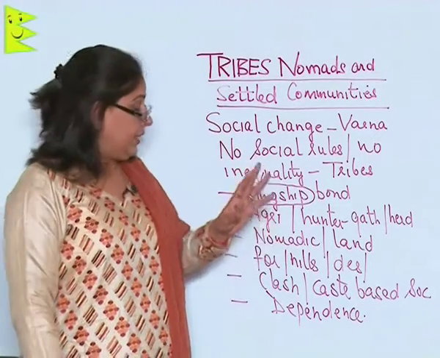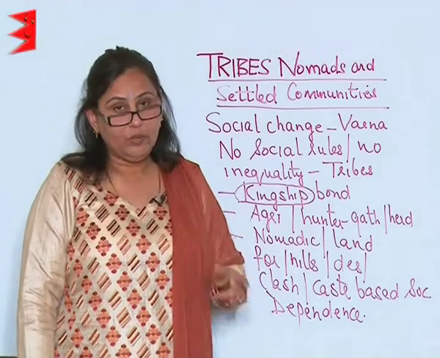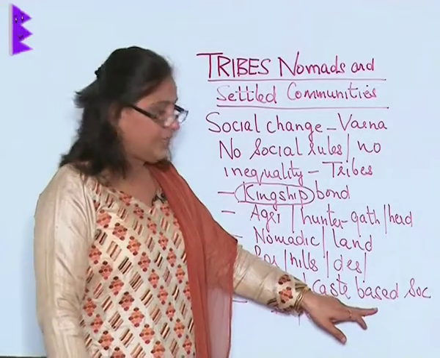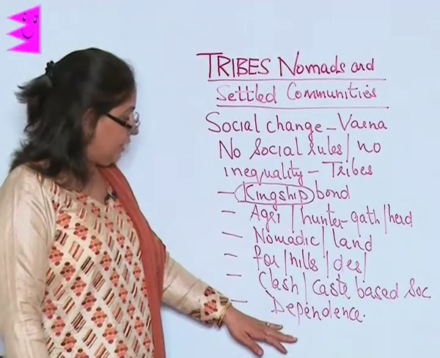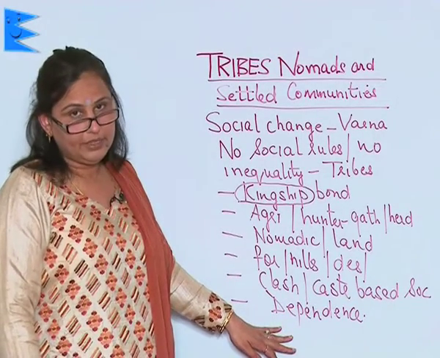But there was another thing that bonded them together, and that was their dependence on each other. Both the caste based society and the tribals were dependent on each other for various economic activities.